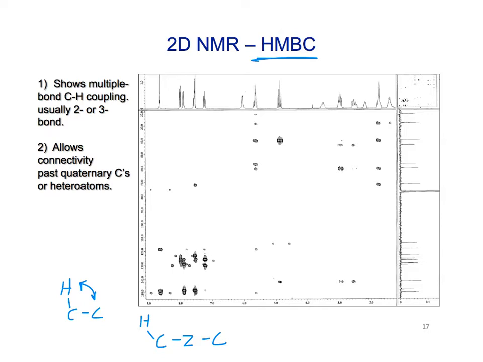Or it's just a quaternary carbon. There's no H's on it, so we can't see any coupling past it. But in an HMBC experiment, we can see past that group and see which protons are connected to another carbon. And so this is very good at connecting together different pieces that you generated using, say, that COSY spectrum.